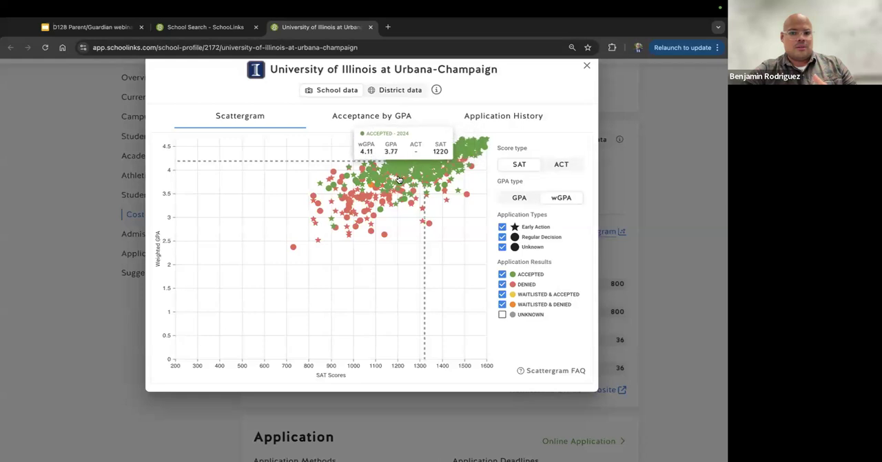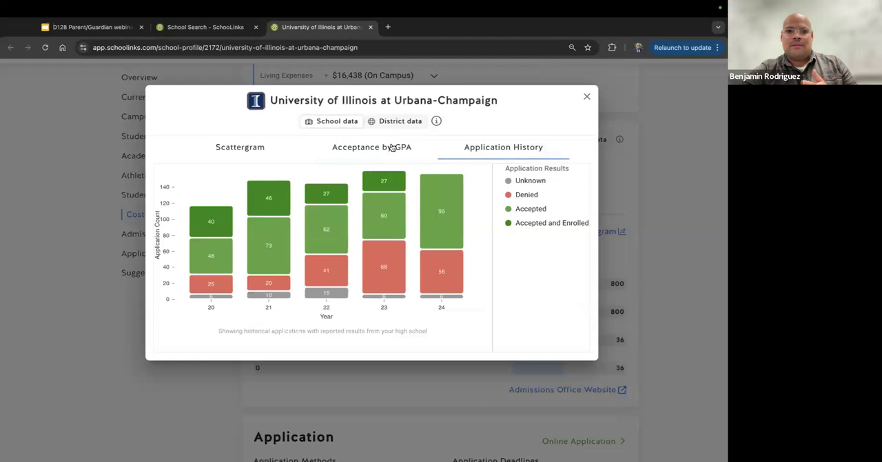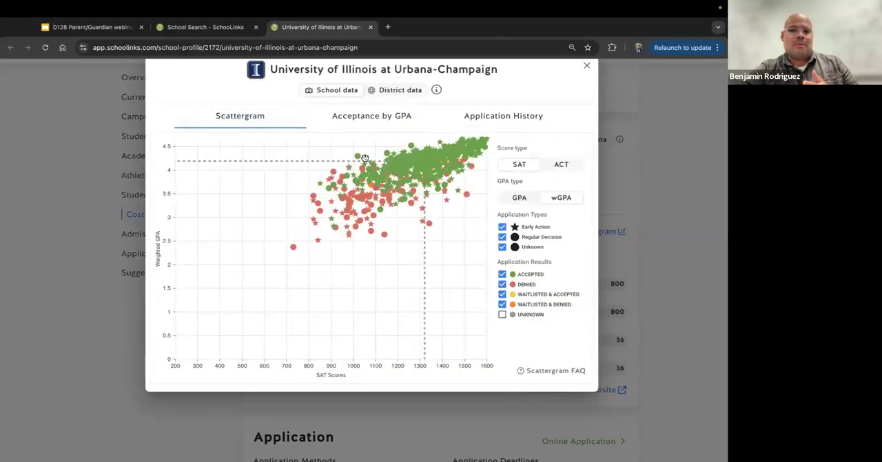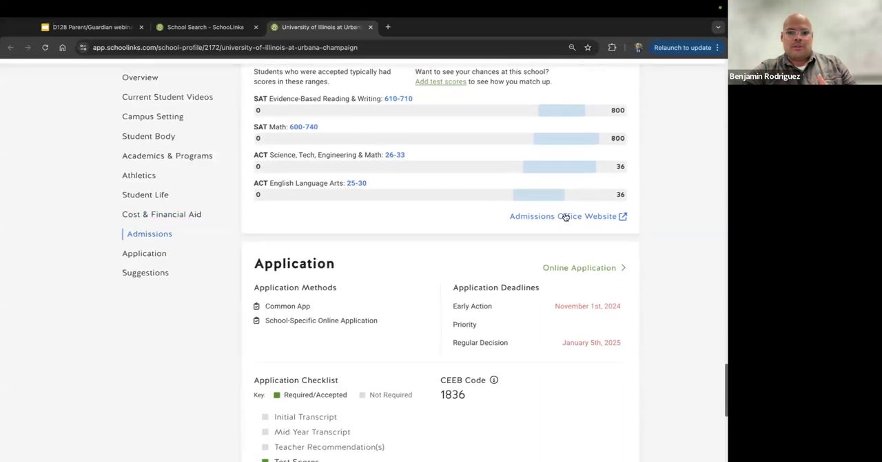So you can see all sorts of data in terms of what kind of GPA is on my left-hand side and what kind of test scores are on my x-axis there. And so I can jump in and see that data directly from our school. And then you can also look at data from our district as well. And so there's all sorts of ways to navigate and see what has been happening with other students who have applied to this school. So great information there.